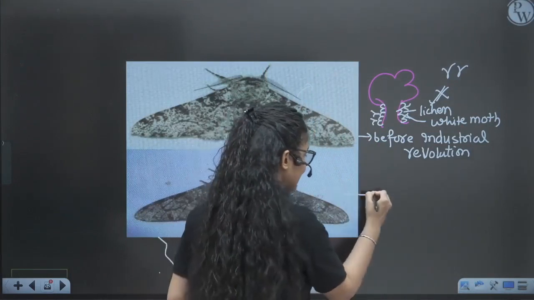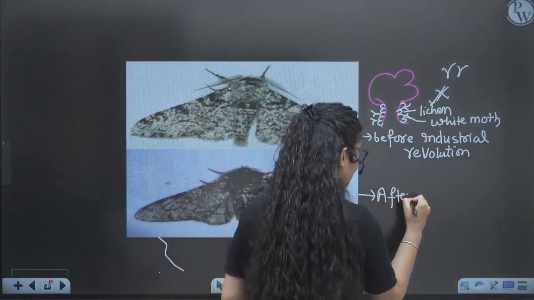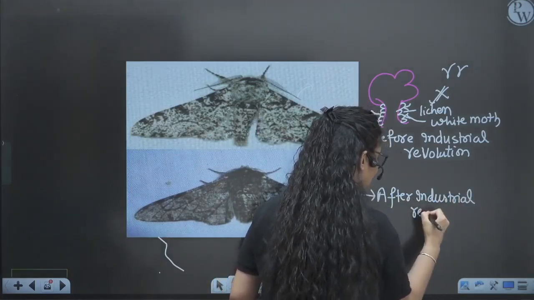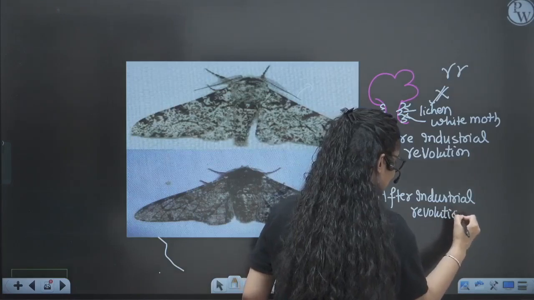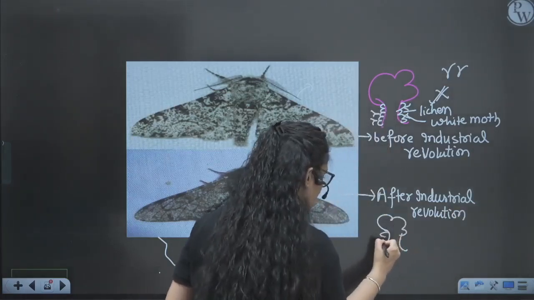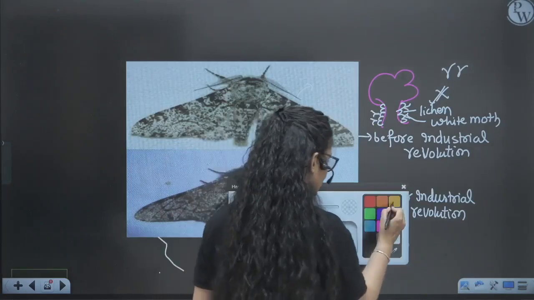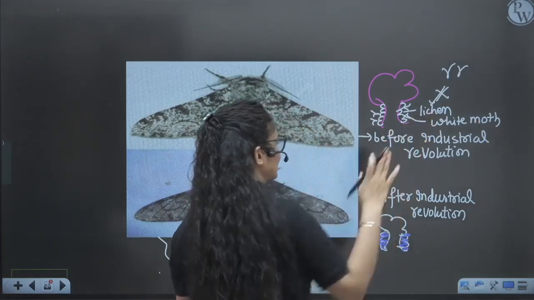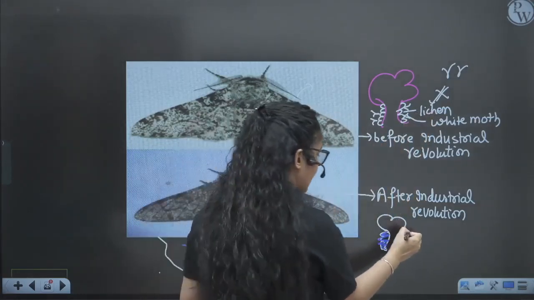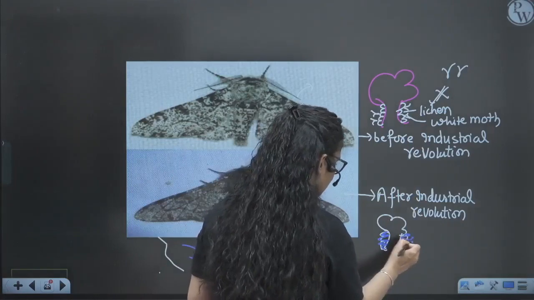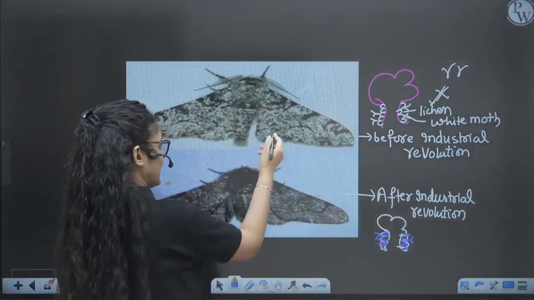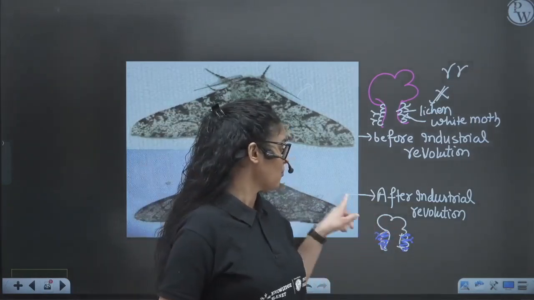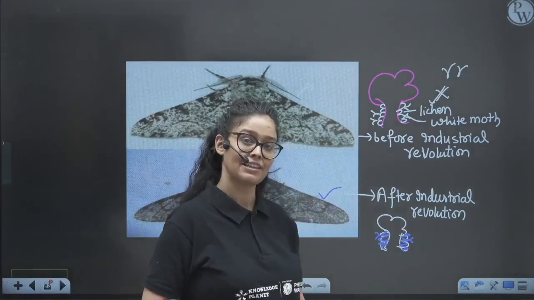But after the industrial revolution, time changed. The tree trunk got deposited with black soot, and obviously lichen is a pollution indicator, so lichen will not grow there. Now the dark color moths started getting camouflaged, and white moths were not able to camouflage themselves. So black moths increased after the industrial revolution.